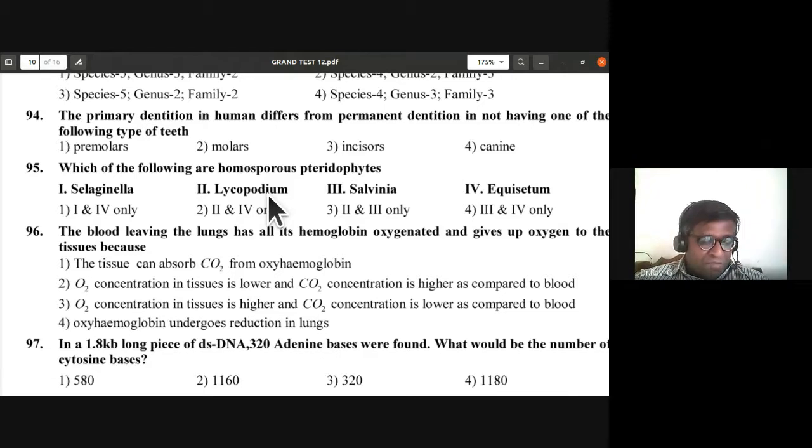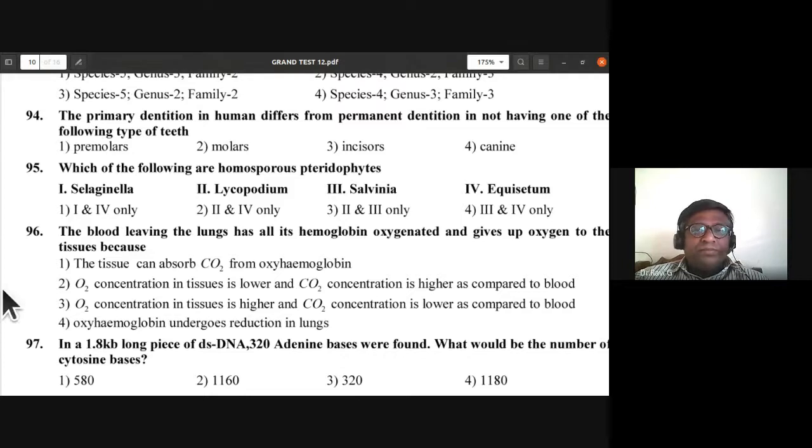Okay, 95th, the answer is B, second and fourth. Equisetum also has homospory. Only Selaginella and Salvinia are going to have heterospory. Lycopodium and Equisetum have homospory. So the answer is second and fourth only.